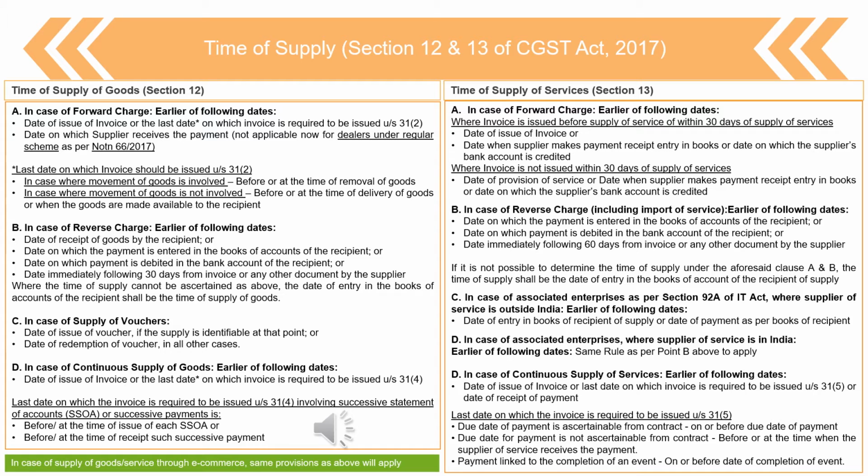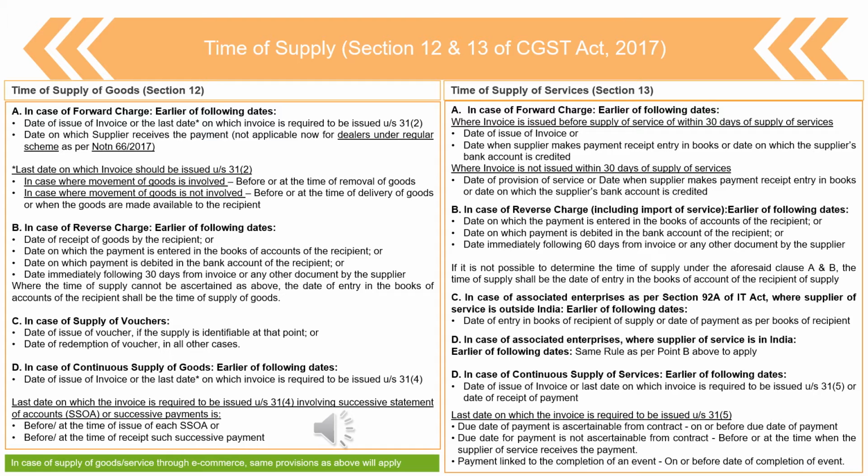First is the time of supply in case of forward charge. In case of forward charge, the provision says the earlier of the following dates would be considered as the time of supply. Where the invoice has been issued either before completion of service or within 30 days of completion of provision of service, then the date of issue of invoice, or the date when the supplier makes receipt in books, or the date on which the supplier's bank account gets credited. So very straightaway provision.